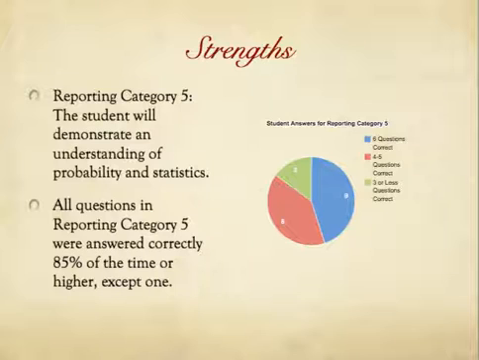Moving on to our strengths, we have Category 5, where students demonstrate understanding of probability and statistics. All questions in reporting Category 5 were answered correctly 85% of the time or higher, except for 1. We had 8 students who answered 4 to 5 questions correct. 3 students out of the 20 answered 3 or less questions correct, and 9 students answered 6 questions correct.